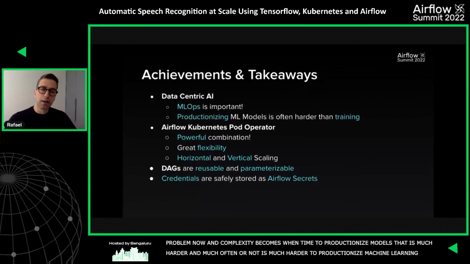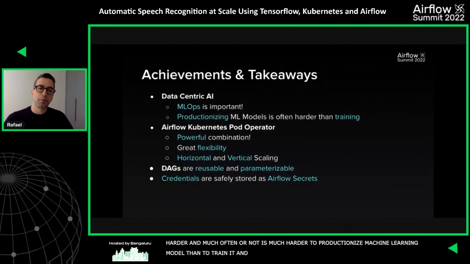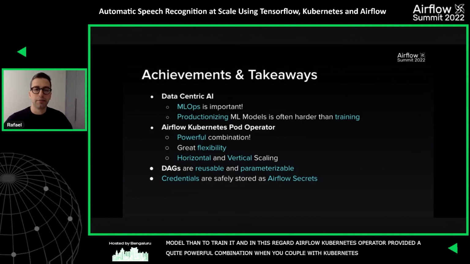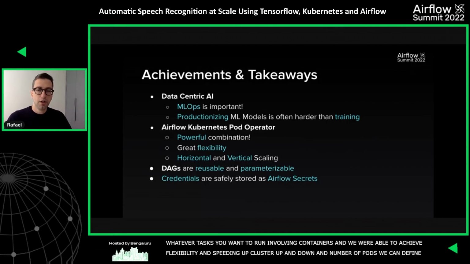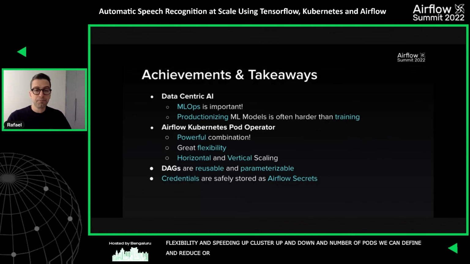And in this regard, the Airflow Kubernetes Pod Operator provided us a quite powerful combination when you couple these with a Kubernetes cluster, Airflow, and whatever kind of task that you want to run that involves containers, right? We were able to achieve great flexibility because we can spin this cluster up and down, and the number of pods we can define, we can reduce or increase quite easily.